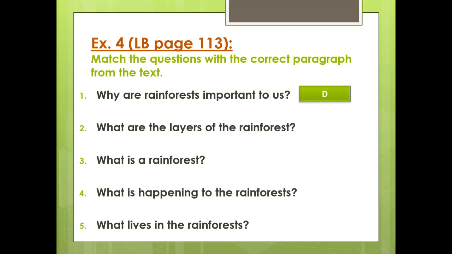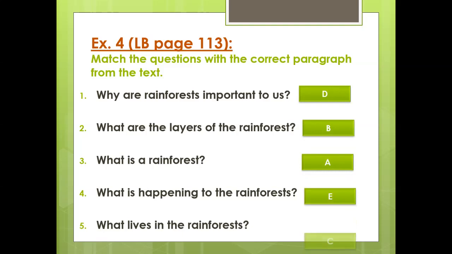Now, why are rainforests important to us? If you go back to the learner's book, you would know that the answer is in paragraph D. Moving on to number 2, what are the layers of the rainforest? Yes, this is B. 3, what is a rainforest? This is paragraph A. And 4, what is happening to the rainforest? This is E. The last one, what lives in the rainforest? This is in paragraph C. Again, D, B, A, E, C.